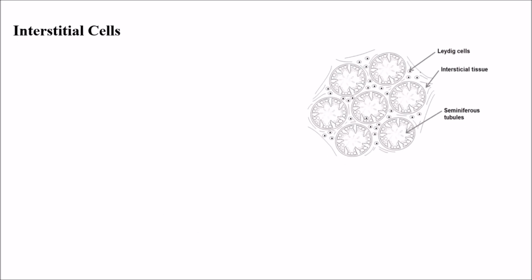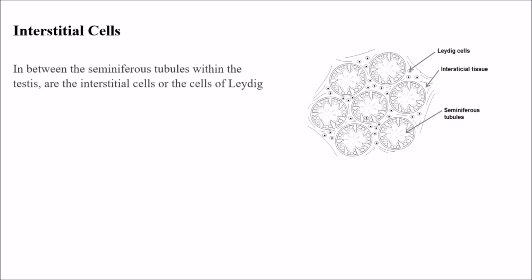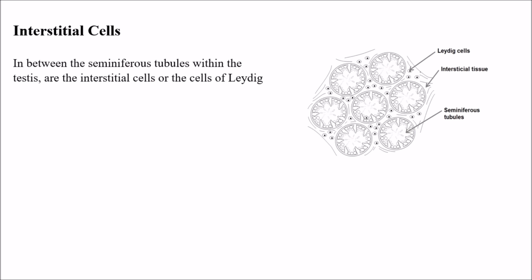Next we have interstitial cells. So what are interstitial cells? In between the seminiferous tubules within the testes are the interstitial cells, or the cells of Leydig. These Leydig cells are also called interstitial cells. What is their function?